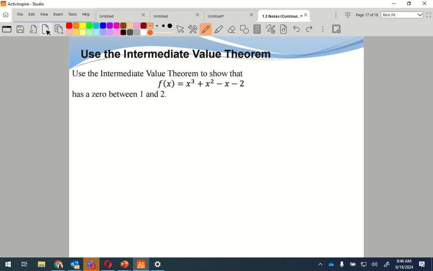Use intermediate value theorem to show that f has a 0 between 1 and 2. I will show you mathematically how to do this. Between 1 and 2. So let's do f of 1: 1 plus 1 minus 1 minus 2. What's that going to give me? -1.